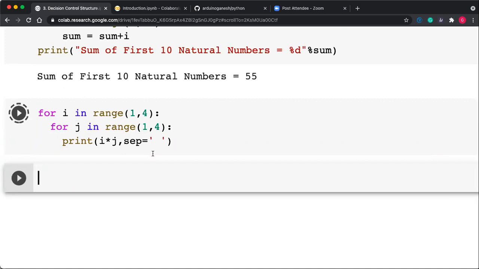So you can use a for loop inside a for loop also, the same as we generally use in C++.